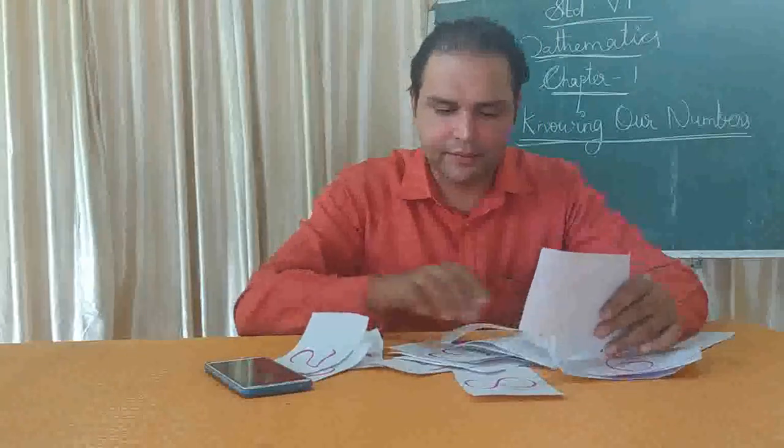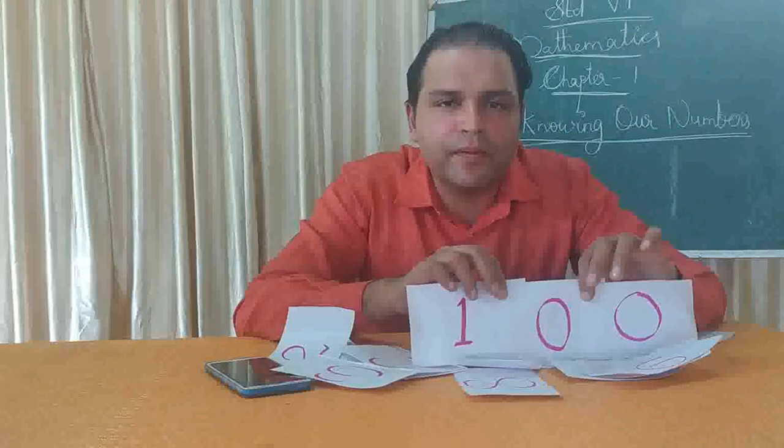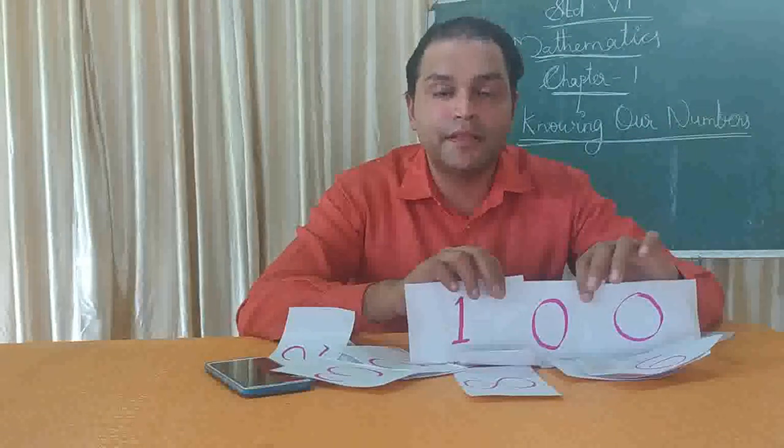Okay, so you know how to write 100? 1, 0, 0, right? So I'm checking the digits here. So 100 is the smallest three-digit number.